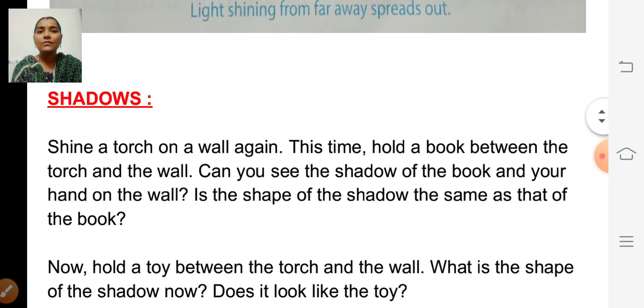Shadows. So how does the shadow form? When we block the path of the light, then a shadow will form, isn't it? So again you shine a torch on a wall. You place something, a book or any thick thing. If you place anything between the light and the wall, then you can see the shadow of the thing on the wall. Look at the picture.